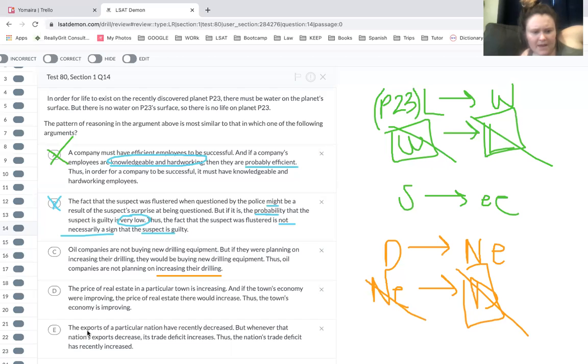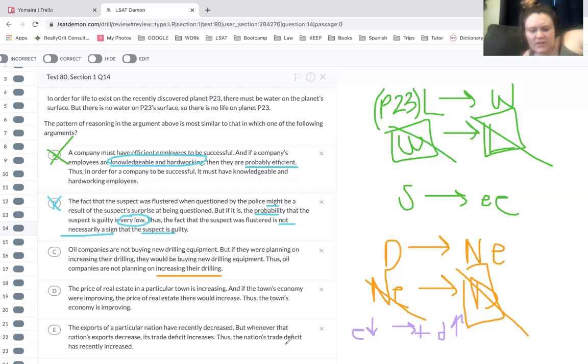All right. The exports of a particular nation have recently decreased. But whenever that nation's exports decrease, its trade deficit increases. Oh, this is just a correlation. So whenever the exports decrease, the trade deficit increases.